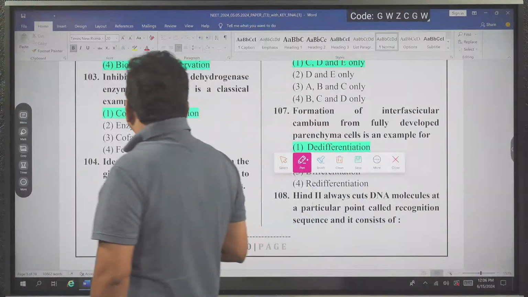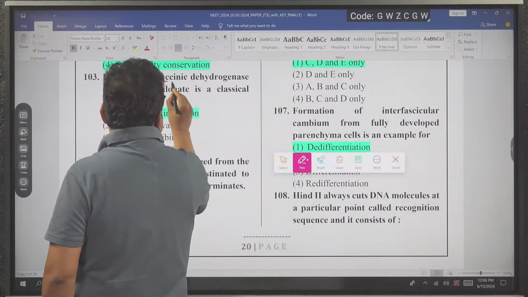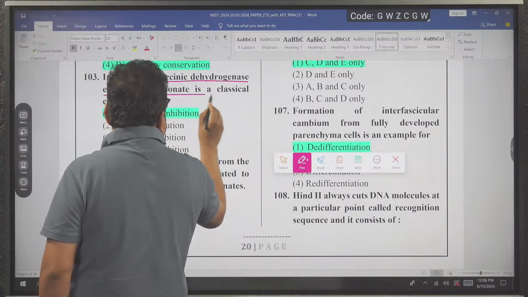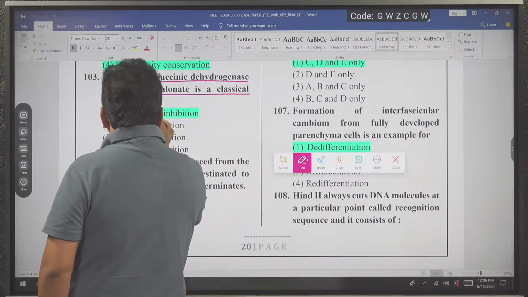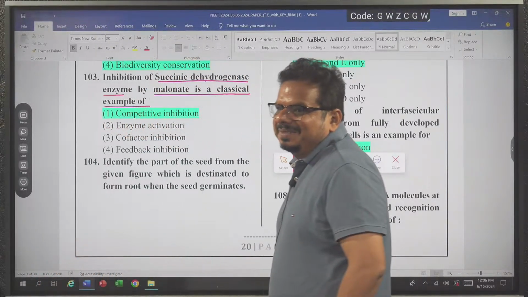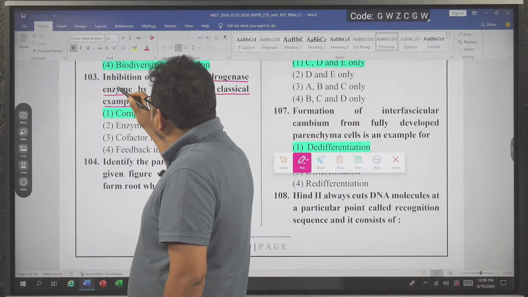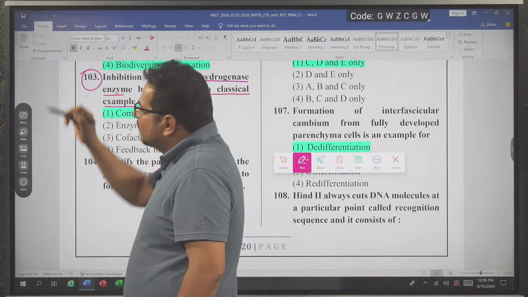Here the question is: inhibition of succinic dehydrogenase enzyme by malonate is a classical example of what? It is an easy question, but I am asking you, do you have an idea about this process?